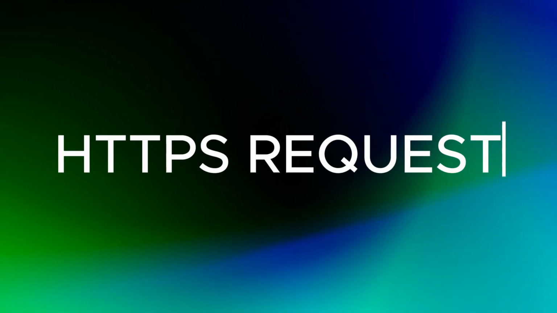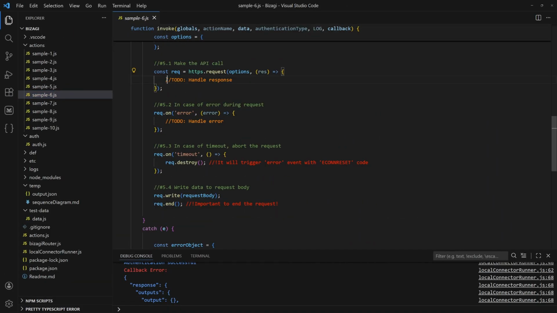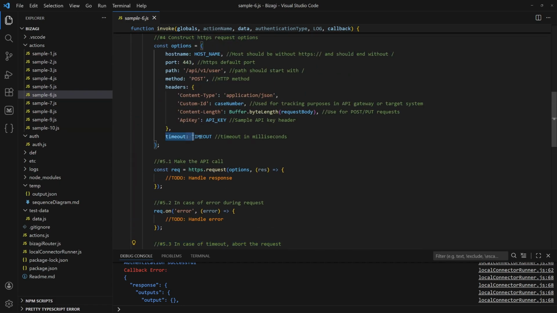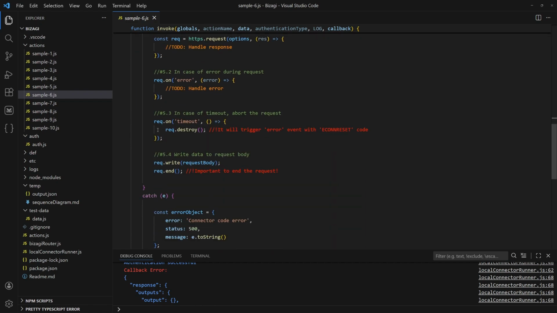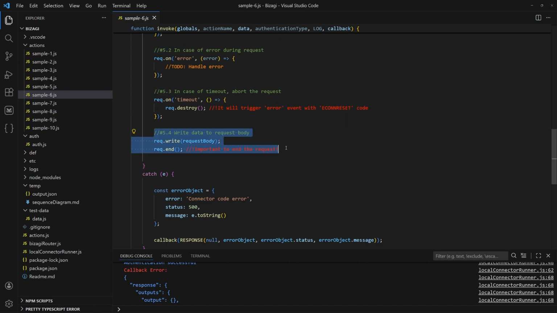Next, let's create request object using previously defined options. We then add separate logic for general request errors and timeout handling. This is important so you can clearly distinguish between a timeout and other type of failures. When the timeout is reached, we explicitly call destroy method on the request. This stops the request and triggers error event. By checking the error code, we can identify why request failed. Was it due to timeout or any other error? And finally, we write the request body and end request to initiate API call.